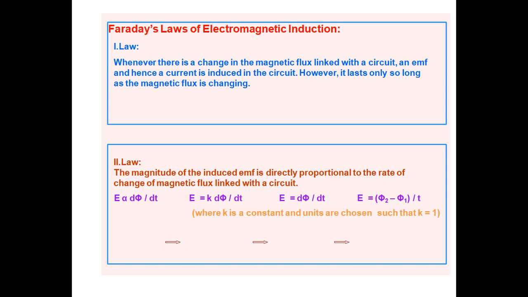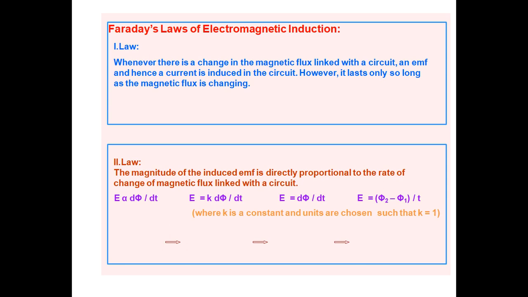Okay, these are the two laws of Faraday's experiment. First law: whenever there is a change in magnetic flux, whether either the coil is in motion, or the magnet is in motion, or both have relative motion between each other, then only is there a change in magnetic flux.